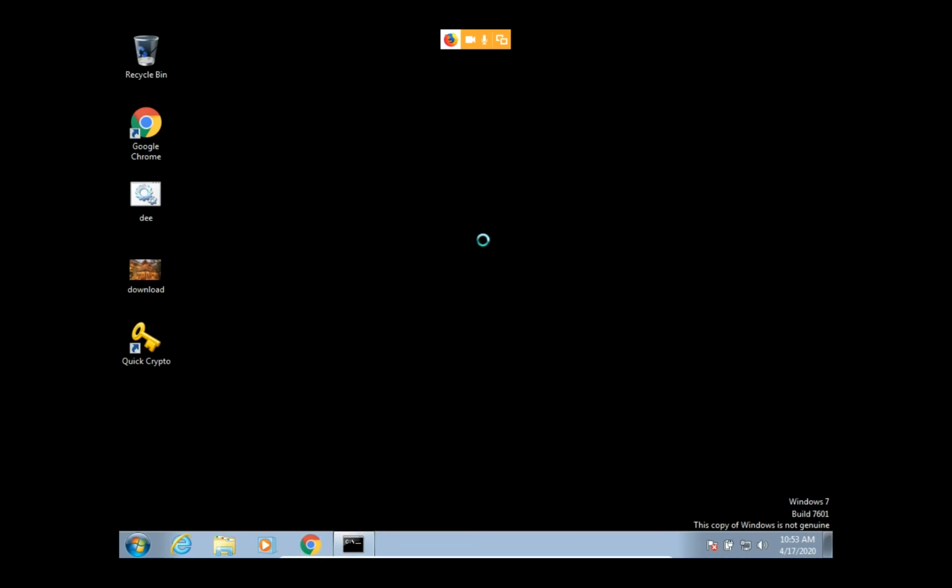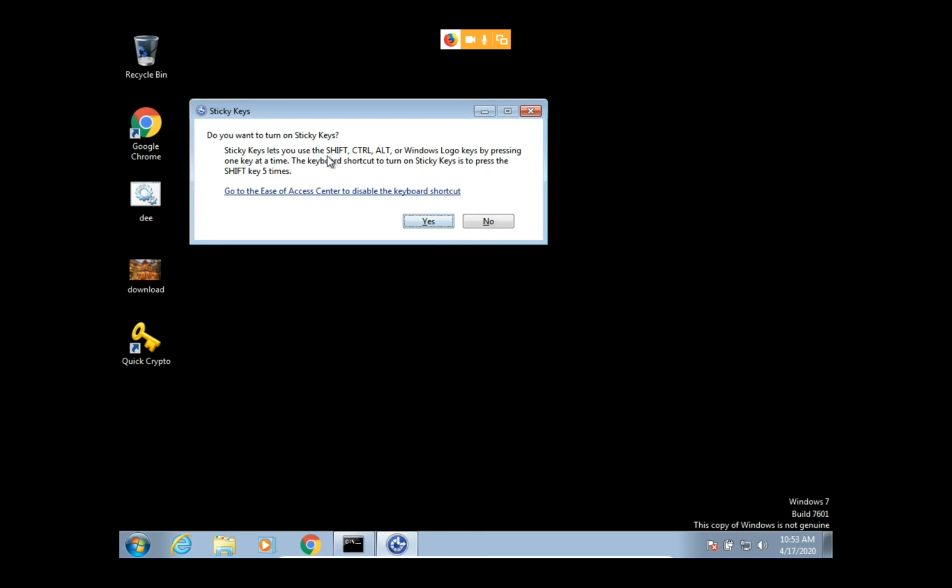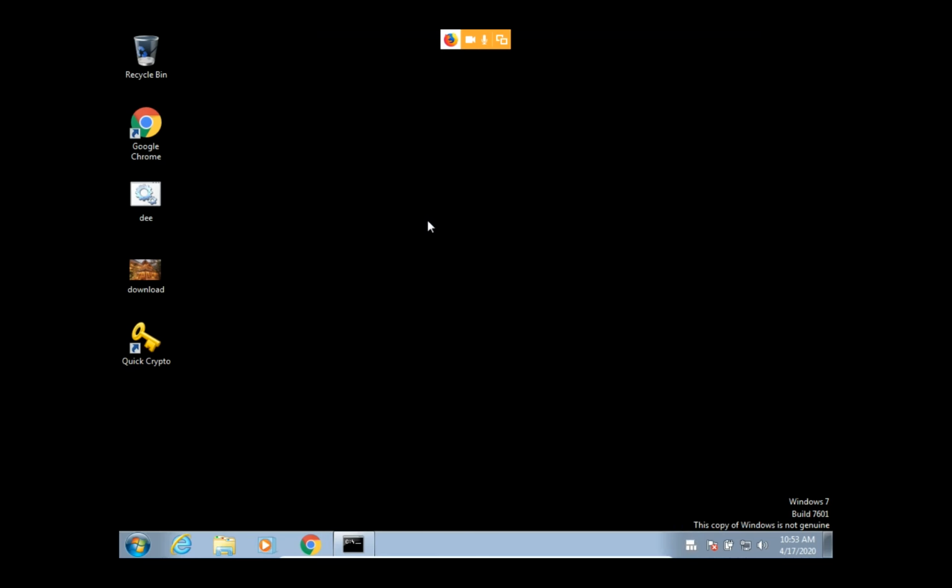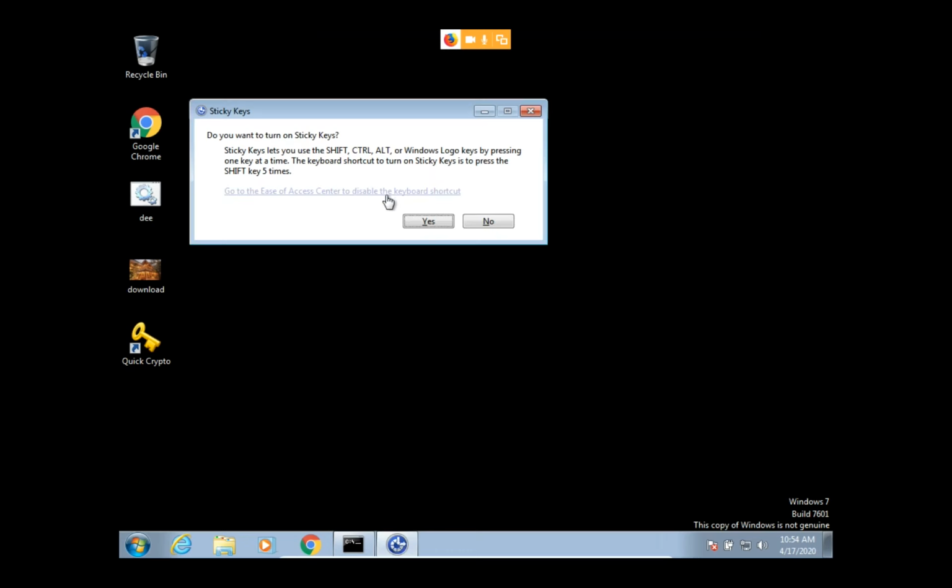Okay, close this one. And after that, when I am hitting the shift key 5 times, 1 2 3 4 5, is there any problem? No, here it is. Do you want to turn on sticky keys? Here it says that if you want to turn on your sticky keys, then click here, enter yes. Okay, I am hitting yes. But after that, when you are pressing the shift key 5 times, CMD is not opening. 1 2 3 4 5, the same message is coming.